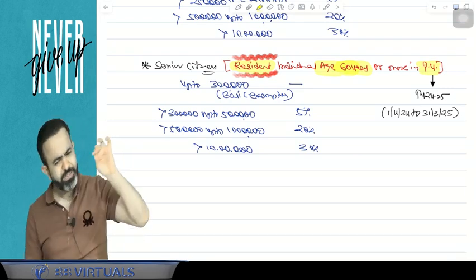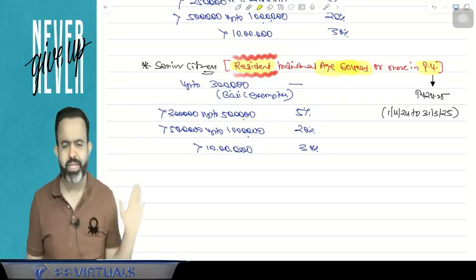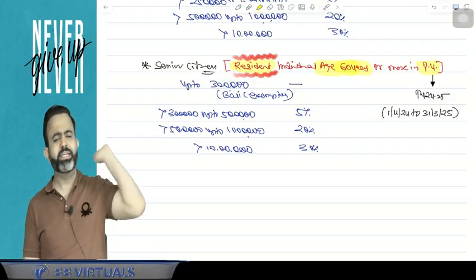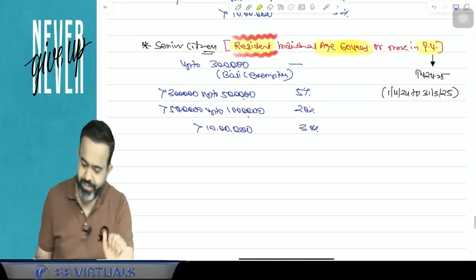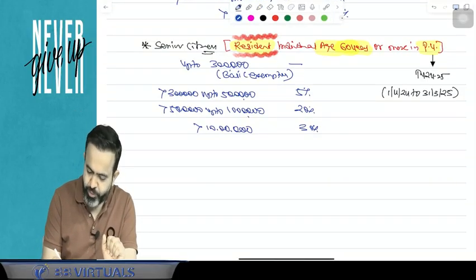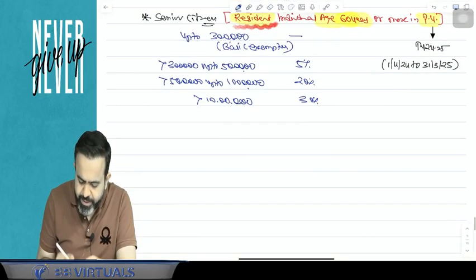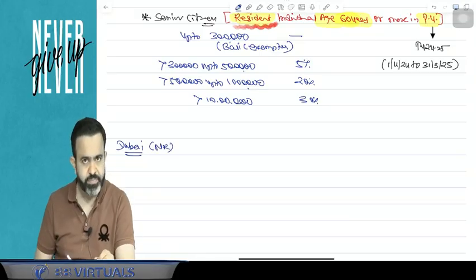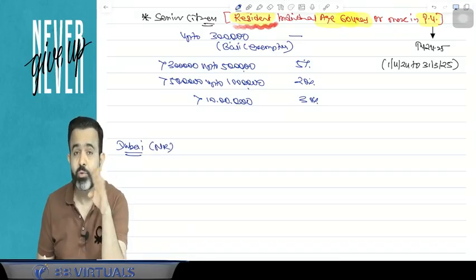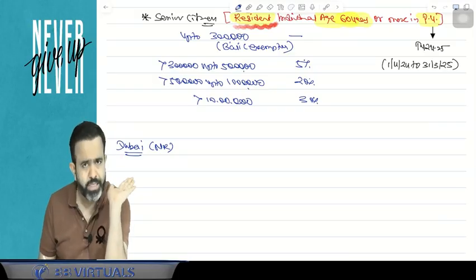That person should be resident. For an example, suppose one of your relatives is working in Dubai. That person is a non-resident in India because he has not stayed in India for 182 days or more in the previous year. So he is a non-resident.